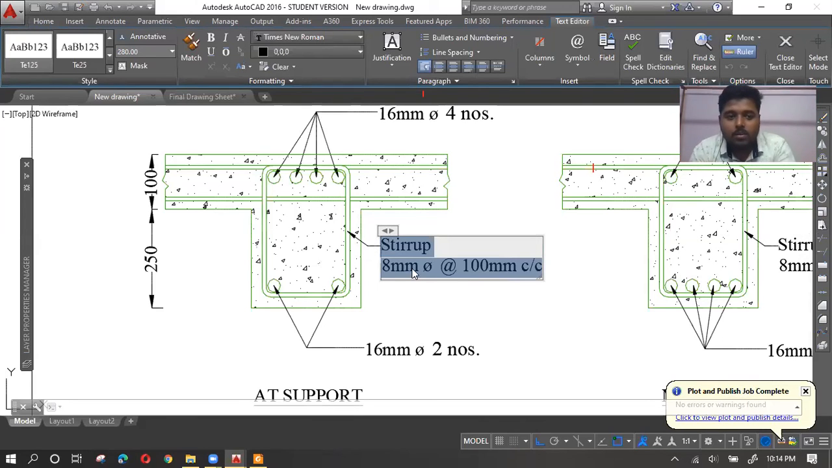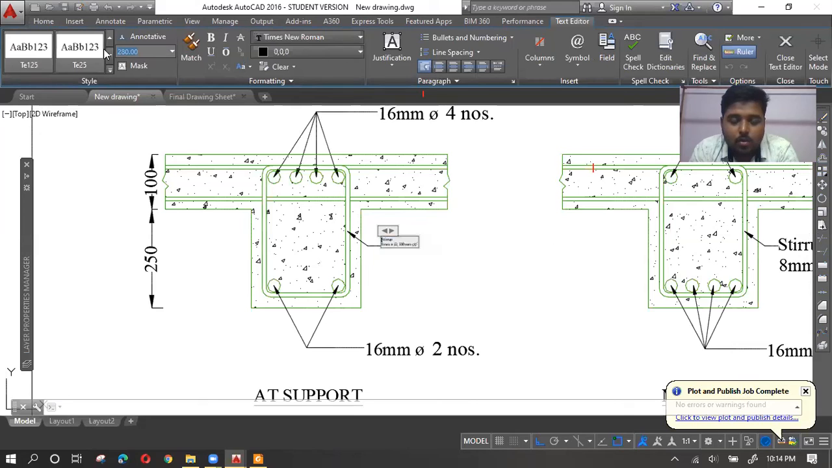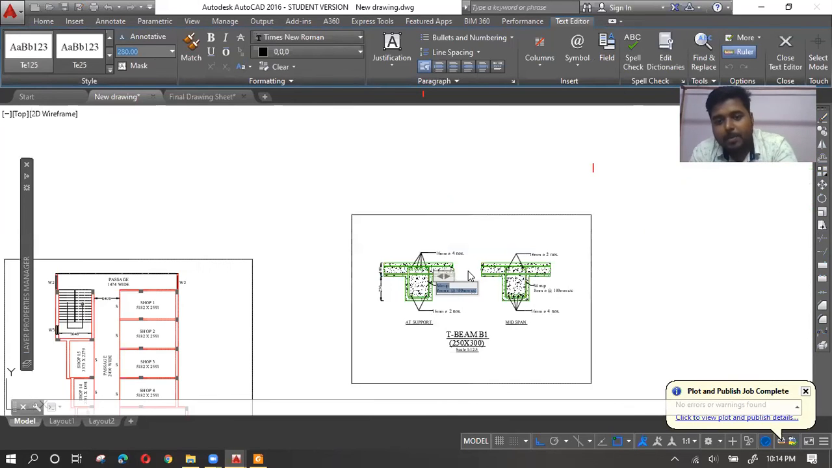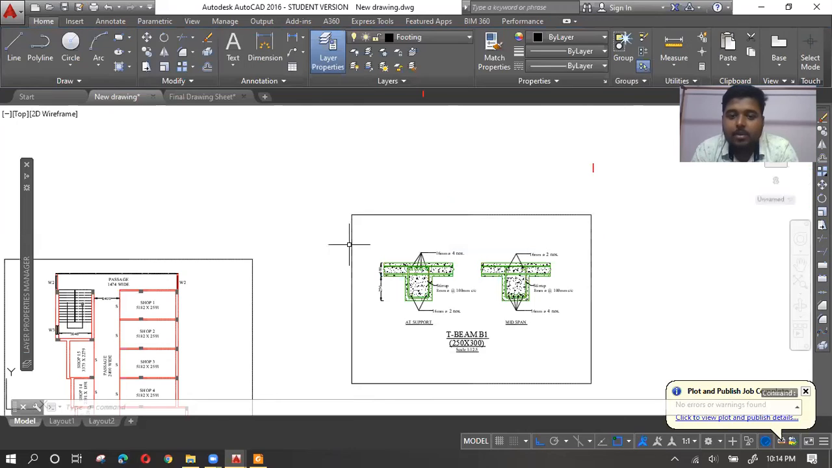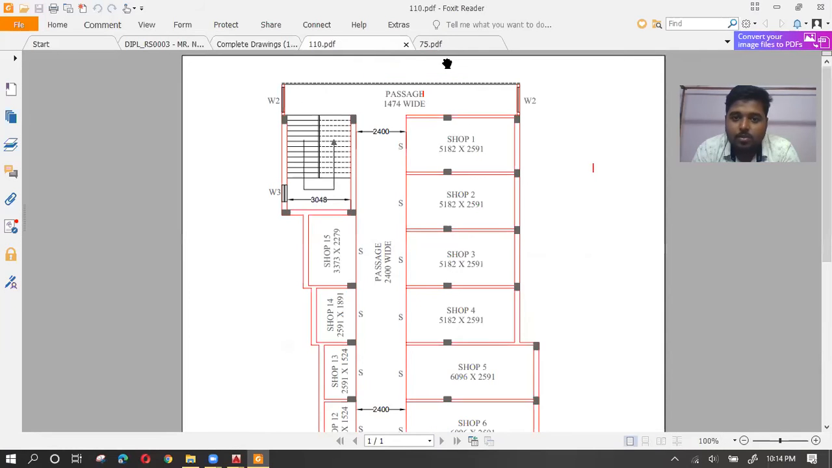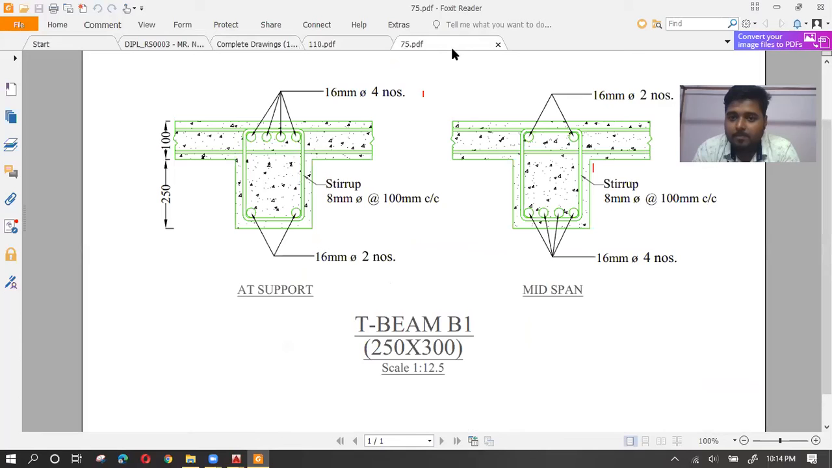So if I change this to 187.5 and again save both of them as a PDF, you can notice that the text heights in these two different drawings will be the same. So after printing, all the text height across all of your drawings will be the same.